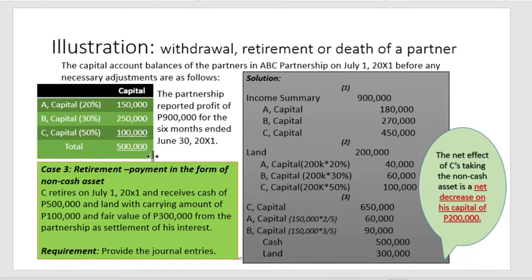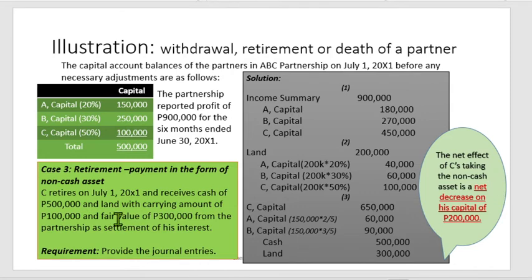I mean, the new profit and loss for A and B, 2/5 and 3/5. So that will be the requirement. I want you to take note of this, yung net effect of C's taking the non-cash asset is a net decrease on his capital of 200,000. So, because this may be a question in the board exam. A question to the effect of asking kung magkano ang total effect, yung net effect doon sa non-cash asset. So, hindi mo titingnan yung cash na 500,000, but you will focus on the non-cash item.